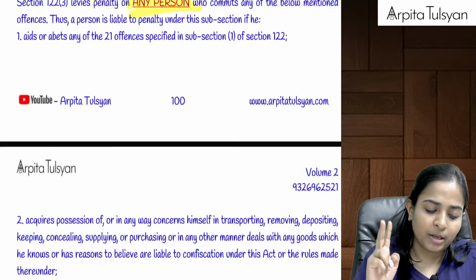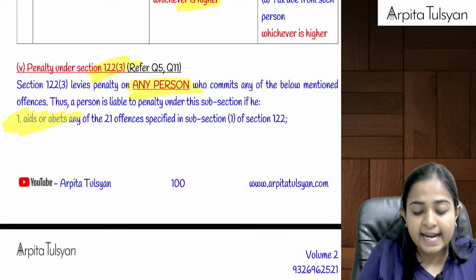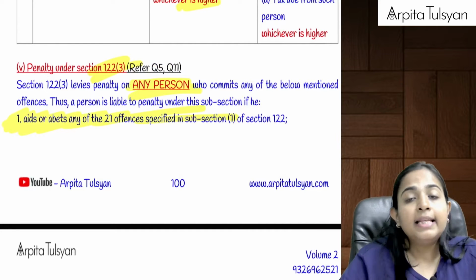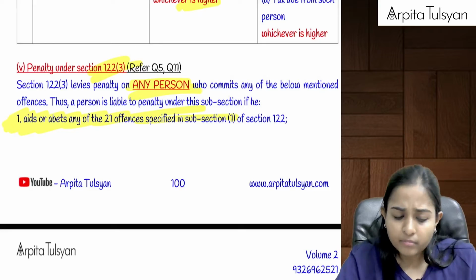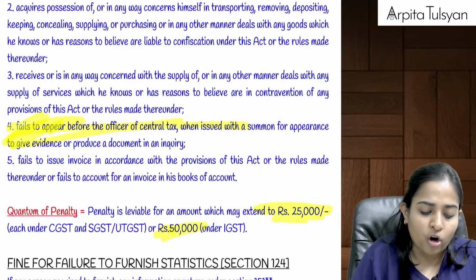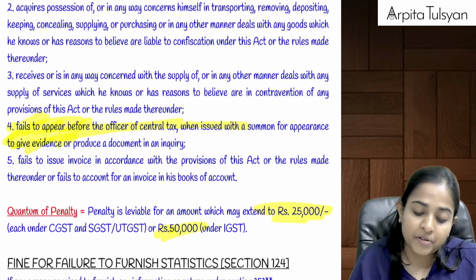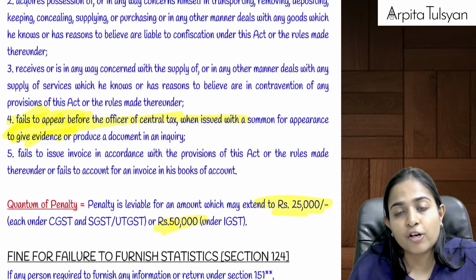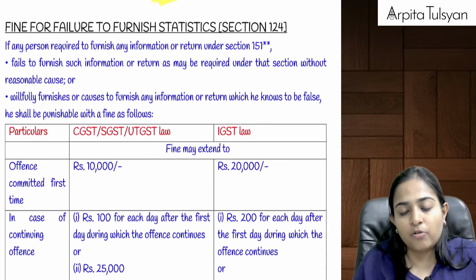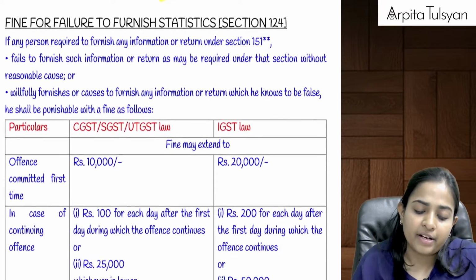Okay, 2 points to be remembered here. First point, that is aids or abets any of the 21 offences, that whatever offences we studied above, this person has helped. Example, a tax consultant who has helped. Or if someone was called to appear before the officer but that person did not appear for summons, then he will be liable under 122(3). Penalty up to rupees 25,000.